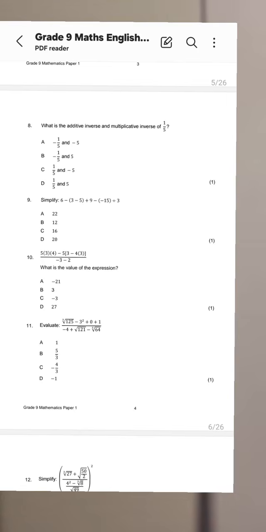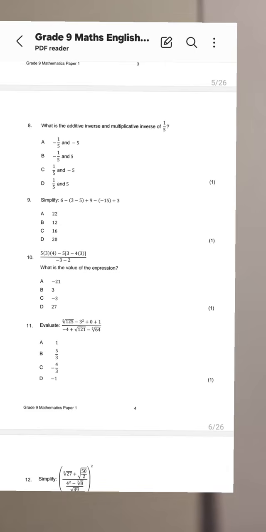So additive inverse means the number you add or subtract so that you get 0 when you add or subtract to 1 over 5. Multiplicative inverse is the number that you would multiply to 1 over 5 that leads you to 1. I repeat, additive inverse, the number you'd add or subtract to get 0. Multiplicative inverse, the number you would multiply by a particular number to get 1.